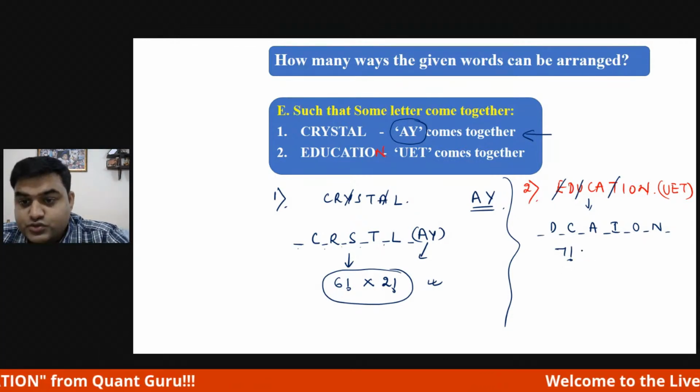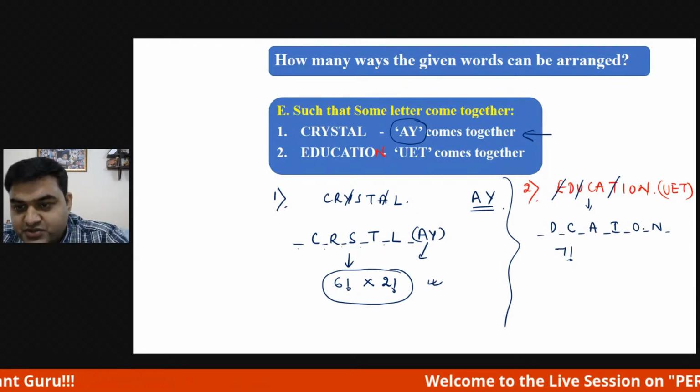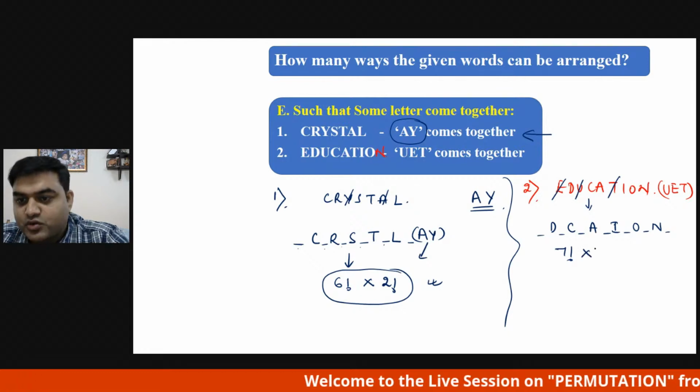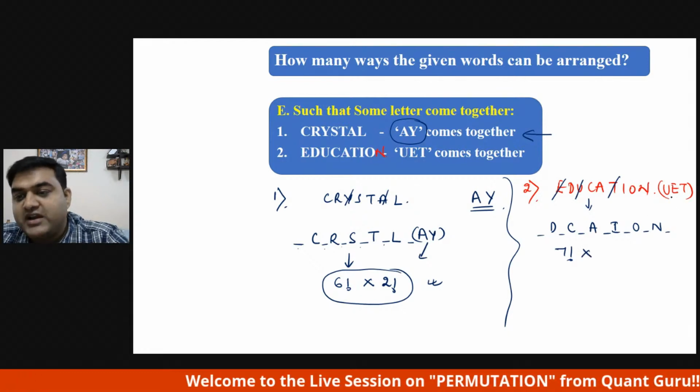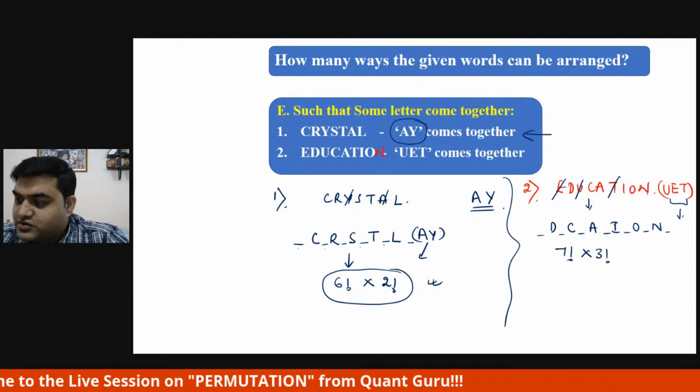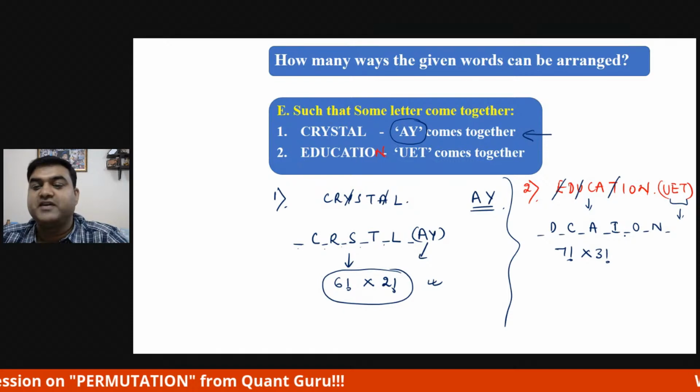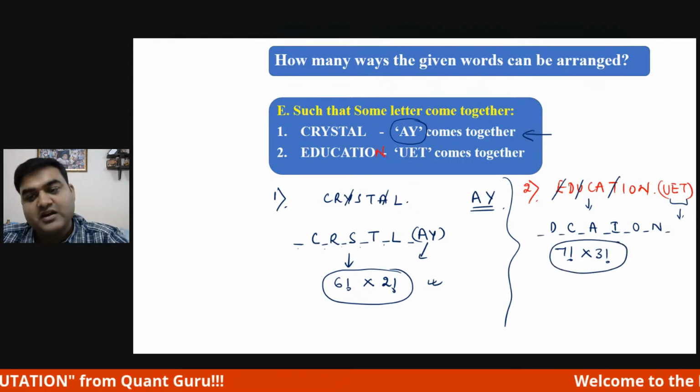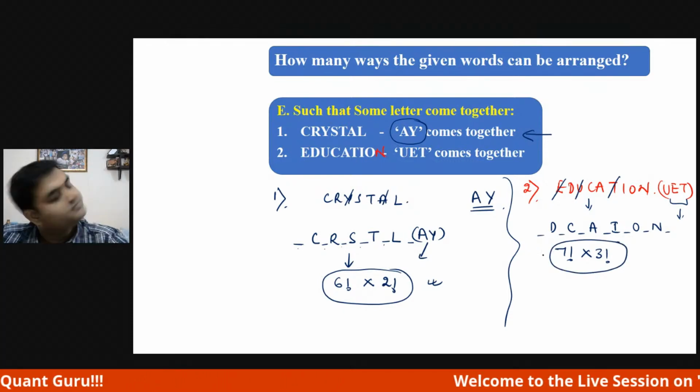So 7 factorial. How many repetitions here? No repetition. Into U, E and T, no repetition here also. And because of this, 3 factorial. So 7 factorial into 3 factorial is the answer for this. Correct, no?